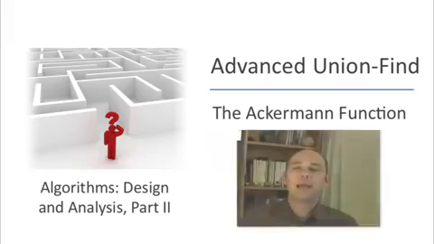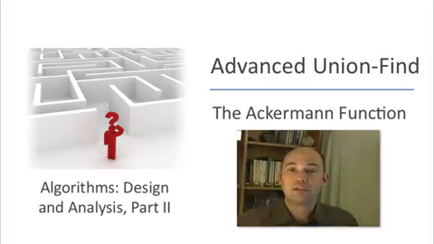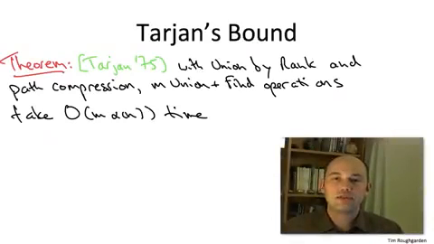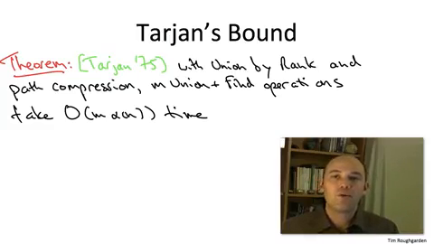It turns out you can do better than the Hopcroft-Ullman guarantee. There is a sharper analysis of the exact same data structure. That analysis was given by Tarjan, and here is the statement of his guarantee. The improved bound states that for an arbitrary sequence of M union and find operations, the total work done by this data structure, union by rank and path compression, is big O of M times alpha of N.